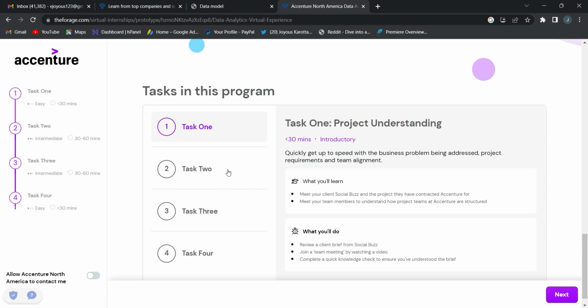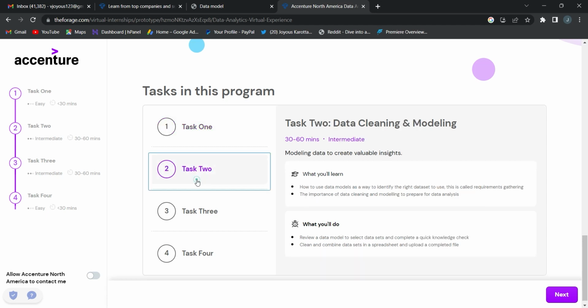You'll have pre-guided videos for understanding that, and they'll also provide a PDF document. It's good for hands-on practice in customer sentiment analysis. You have to understand the business problem, project requirements, and team alignment.